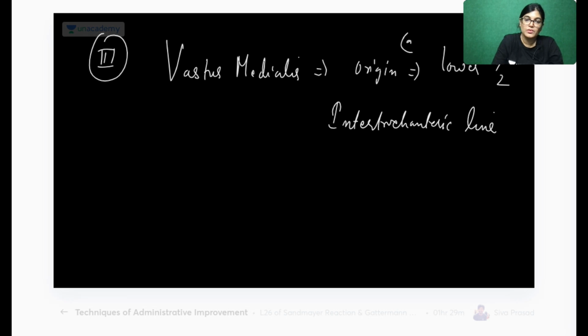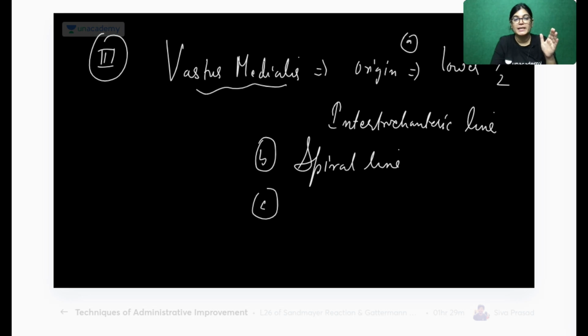So write that down. This is one origin. The other is from the spiral line continuing downwards. Medialis will originate from the medial lip of the linea aspera, whereas lateralis was from the lateral lip.